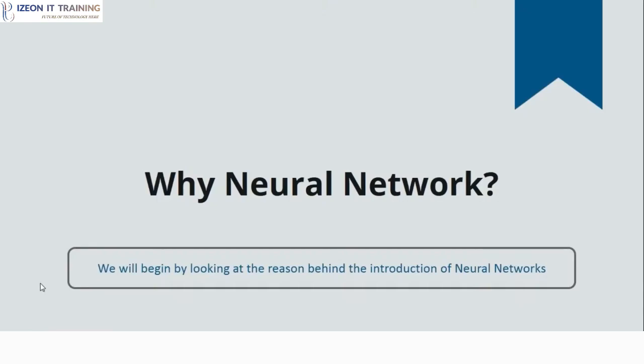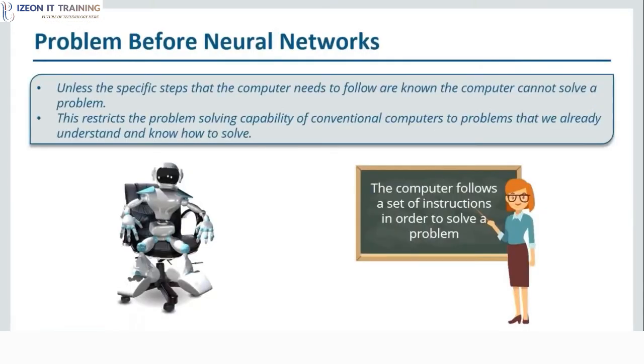Why we need neural networks. So in order to understand why we need neural networks, we are going to compare the approach before and after neural networks. And we'll see what were the various problems that were there before neural networks. So earlier, conventional computers use an algorithmic approach.